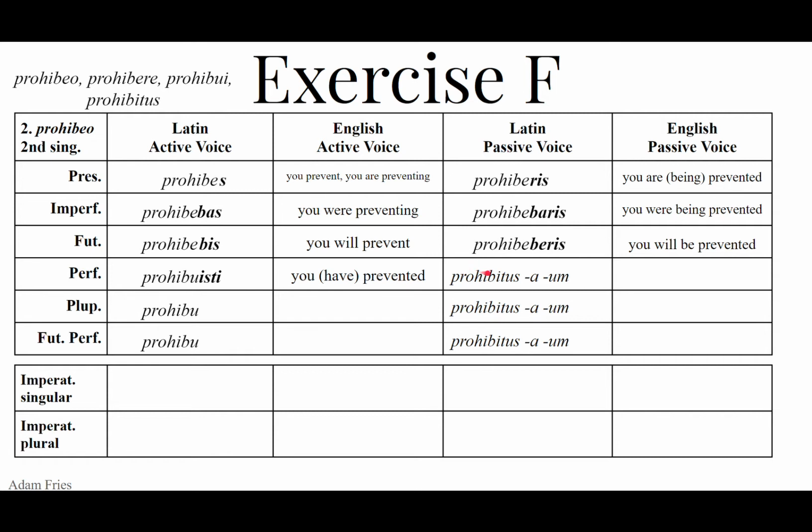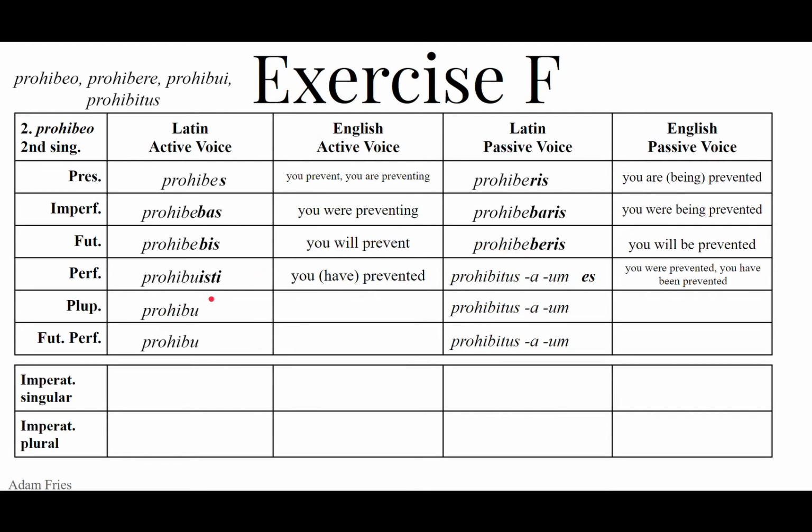The passive, prohibitus, a, um. The helping verb is the present tense of sum. Sum, es, est, sumus, estis, sunt, so es. Prohibitus, a, um es, which stands in for prohibitus es if the subject is masculine, prohibita es if the subject is feminine, and prohibitum es if the subject is neuter. You, either masculine, feminine, or neuter thing, were prevented. You, masculine, feminine, or neuter thing, have been prevented.